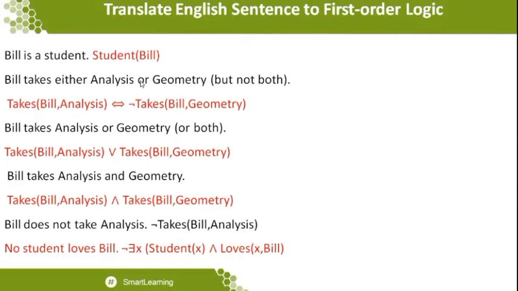Whenever the word "either" is available, it represents biconditional statements. If we take the third one, Bill takes analysis or geometry, which means that it is a possibility that he can take analysis or geometry, because I have given the OR symbol.